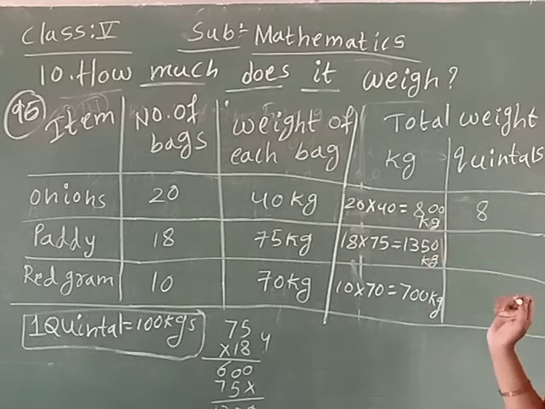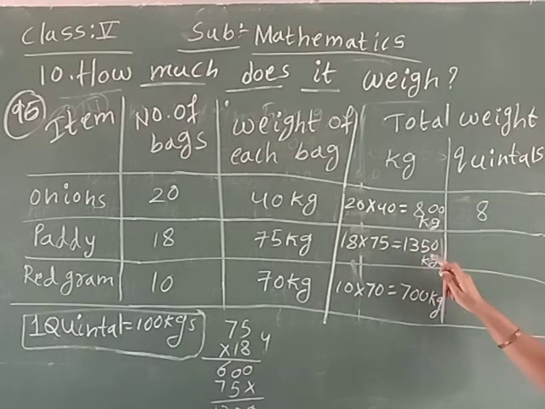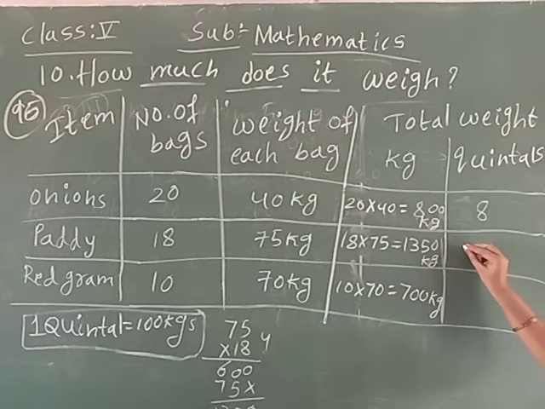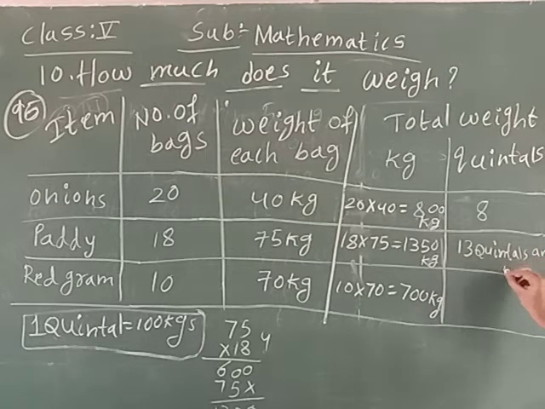Here 1300 plus 50, so 13 quintals and 50 kgs. Here 7 quintals. Do you understand, children?